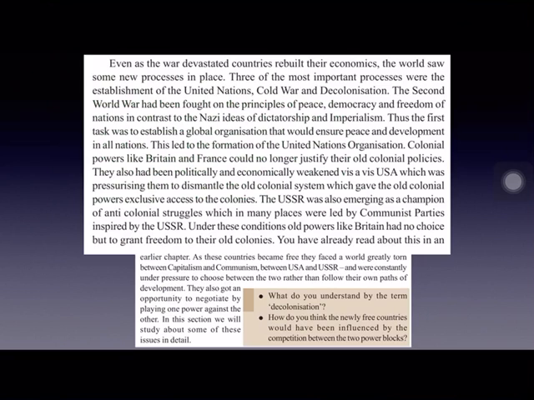And by the time these colonized countries became independent from colonial powers, the world was torn into two power blocks. The Western bloc was headed by USA. It was also called the capitalistic bloc. And the Eastern bloc was headed by USSR and it was called the socialistic bloc. And a type of war started between these two blocs.